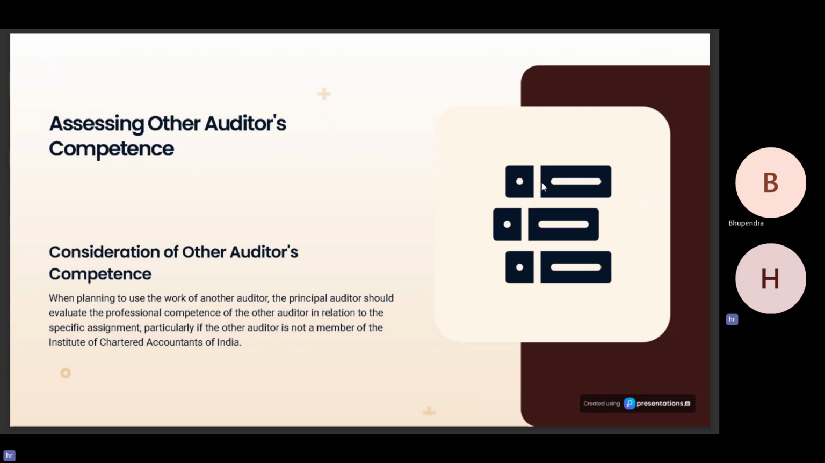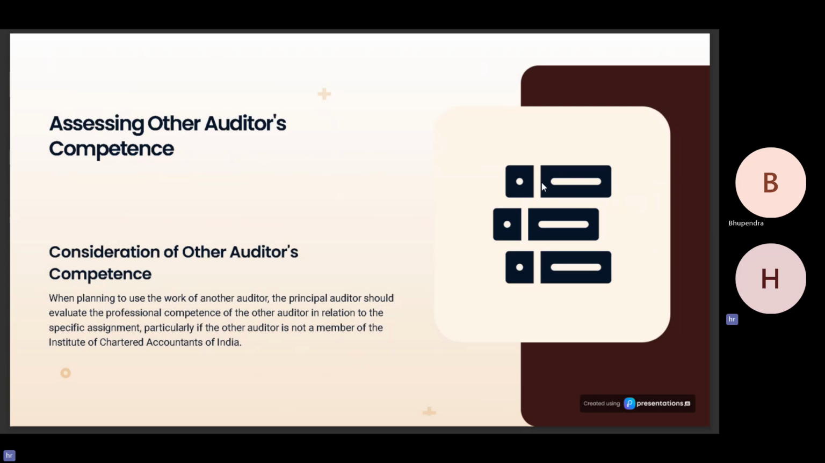Assessing the other auditor's competence. When planning to use the work of another auditor, the principal auditor should evaluate the professional competence of the other auditor in relation to the specific assignment, particularly if the auditor is not a member of the Institute of Chartered Accountants of India. The principal auditor should evaluate the competence if the other auditor is a CA as well.